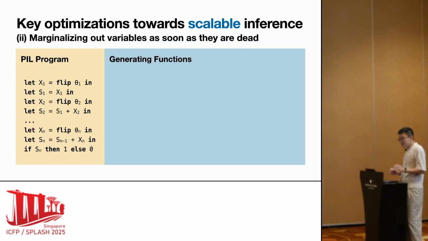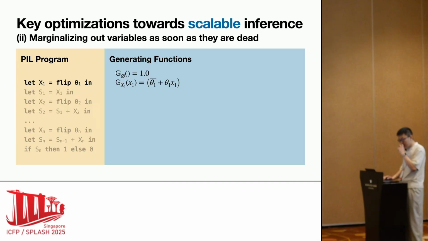A key optimization in the Jianlin compiler is the marginalization of variables when they are no longer alive. This optimization reduces the input size of intermediate GF expressions created during compilation, which can lead to savings in time and space during inference. We start from the generating function for the empty context again. But here we realize this line is the last use of x_1, which means that we don't need x_1 anymore.